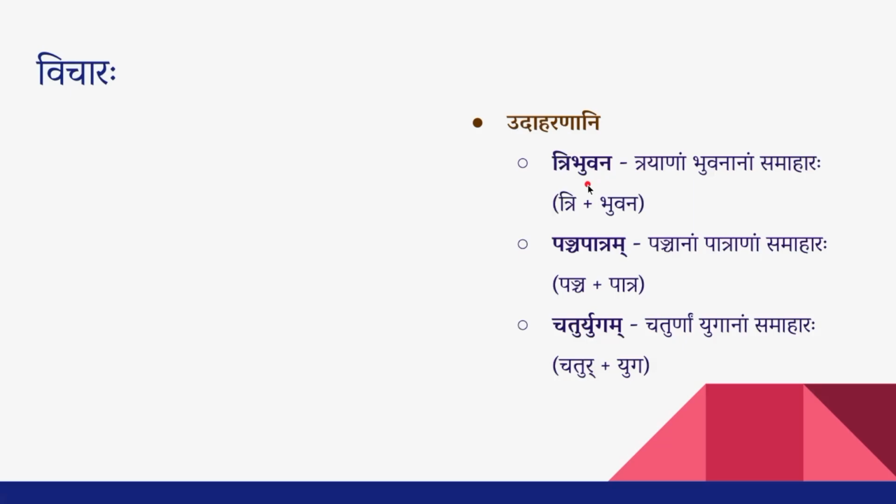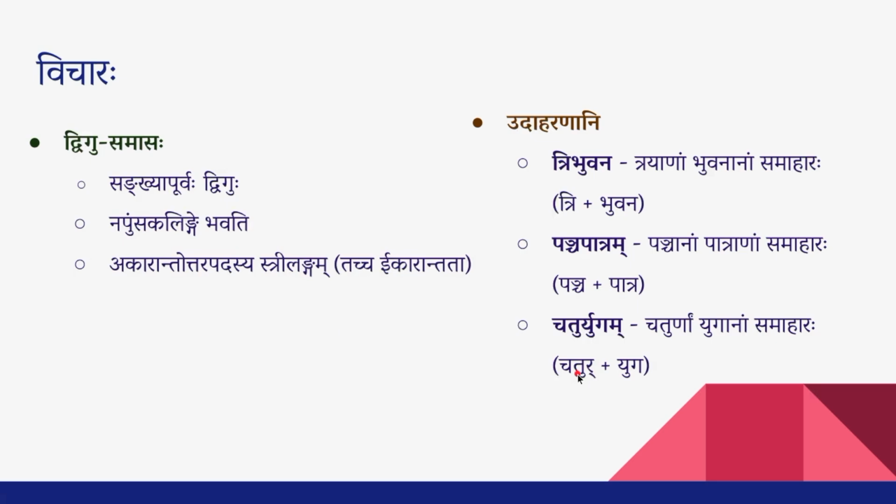Let us revise the rules again. The Dvigu Samasa rules are: first, the Purva Padam is always a Sankhya, like 3, Pancha, Chatur. The second general rule is that the Samasta Padam will always be in the Napumsakalingam, like the examples we have seen, Panchagavam and Tripadam and so on. And the third rule is, if the Uttara Padam ends with Hrasva Akara, we get Strilingam and Ikarantam, like Ashtadhyayi and Triloki and others.